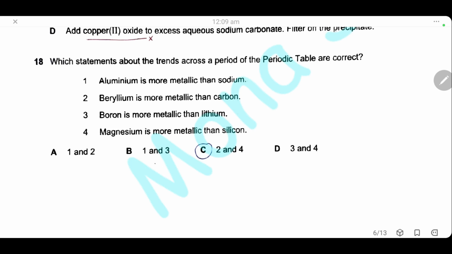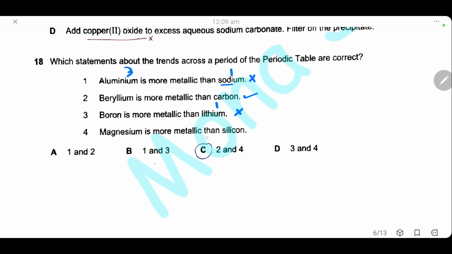Question 18. Which statements about the trend across a period in the periodic table are correct? Number 1, aluminium is more metallic than sodium. This is wrong because sodium is in group 1 and aluminium in group 3. Metallic character increases to the left side, so sodium is more metallic. Beryllium is more metallic than carbon. This is correct because beryllium is a metal and carbon is in group 4. It's a non-metal. Boron is more metallic than lithium. This is wrong. Lithium is in group 1 and boron is in group 3. So lithium is more metallic.